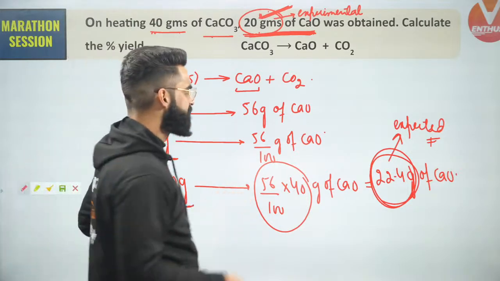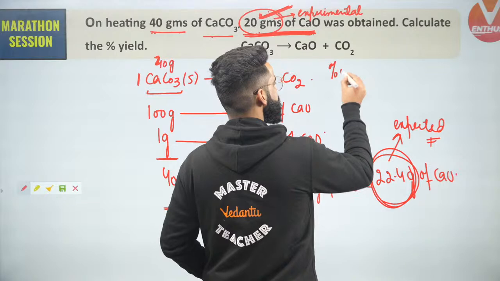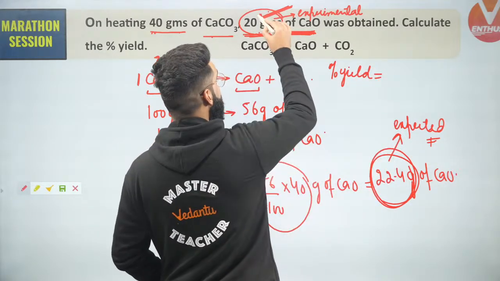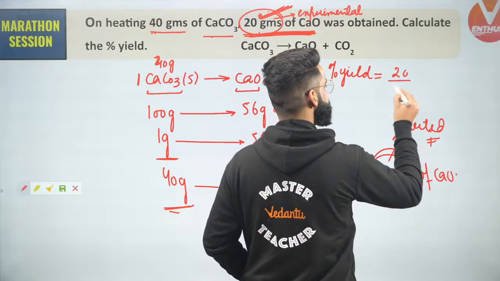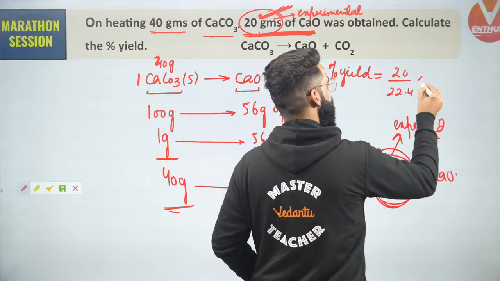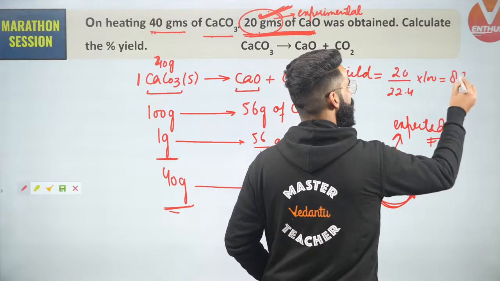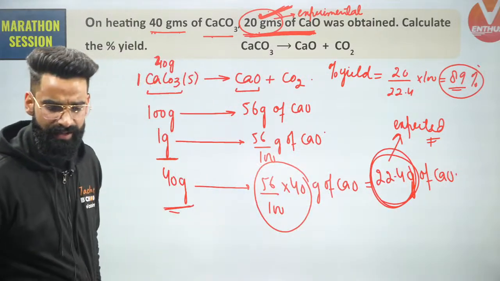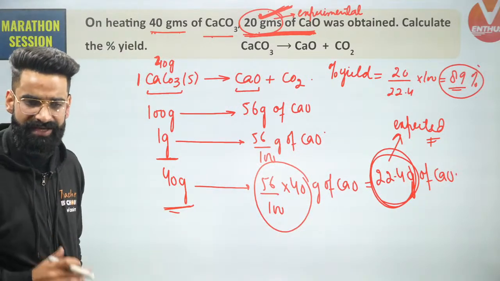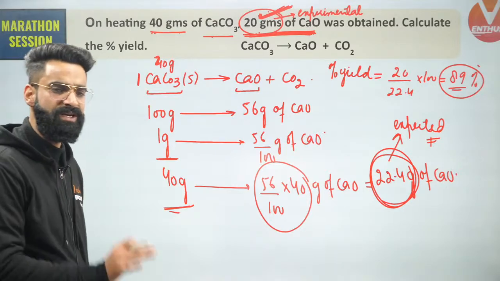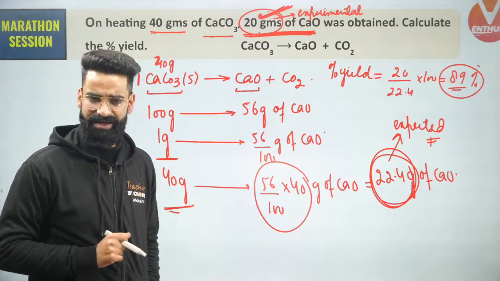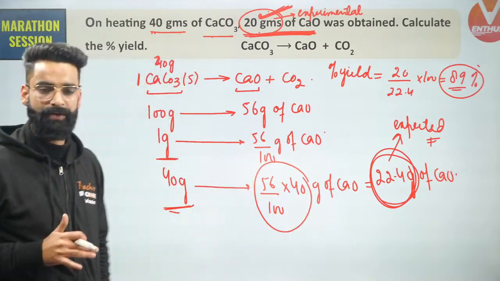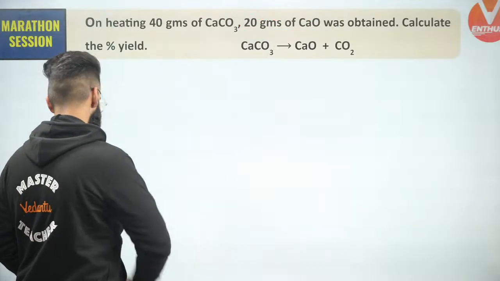Simply, I'll be writing the percentage yield formula like this. Percentage yield is equal to experimentally observed amount, which is 20, over expected amount, which is 22.4, multiplied by 100. Can I say this value will be around 89%? So I can say the yield of the reaction is 89% right here. Yes, this was the first question which we did by using the concept of percentage yield. Let's try to do a few more questions by means of which the concept will get very clear to you.